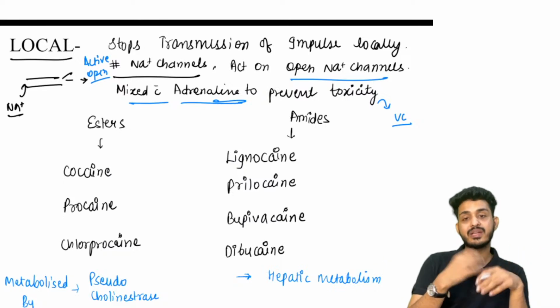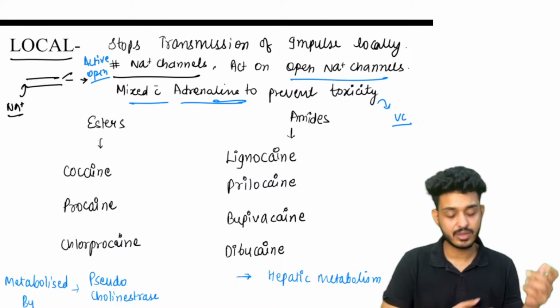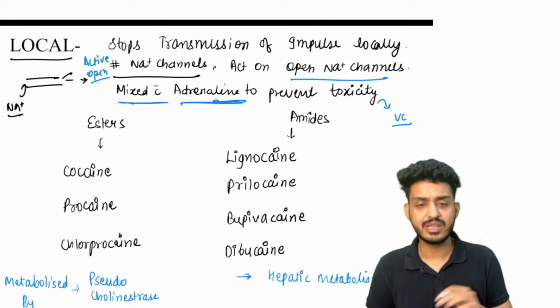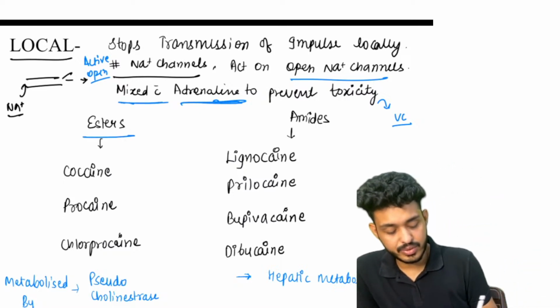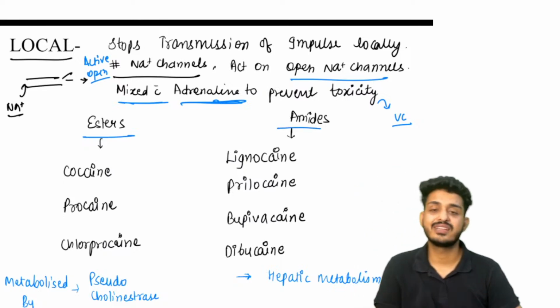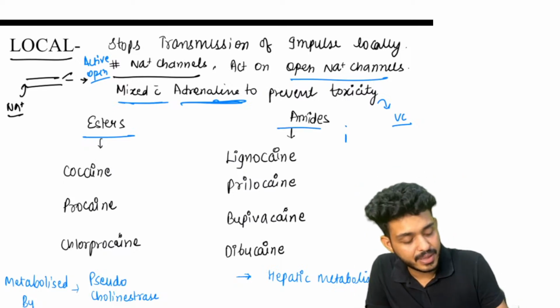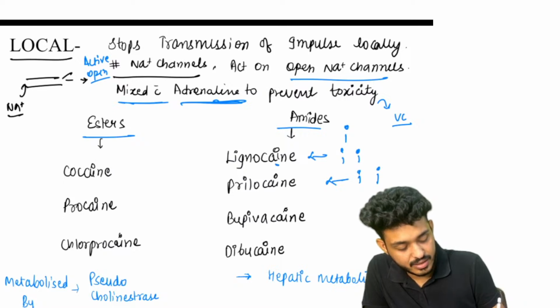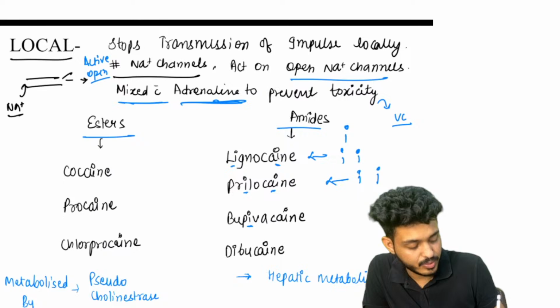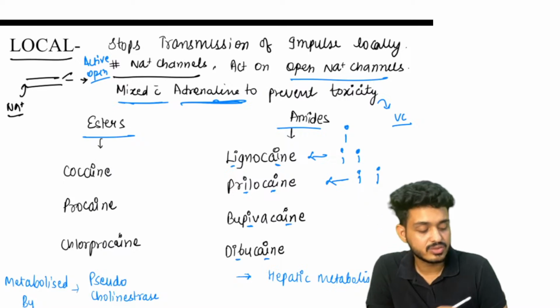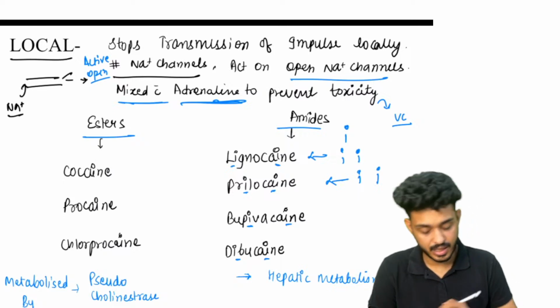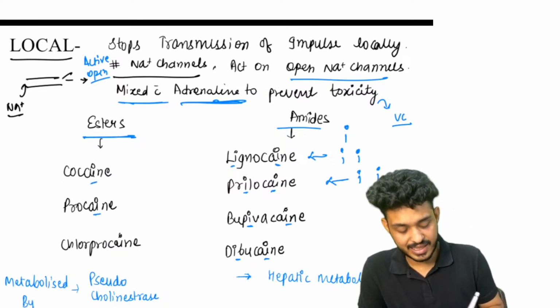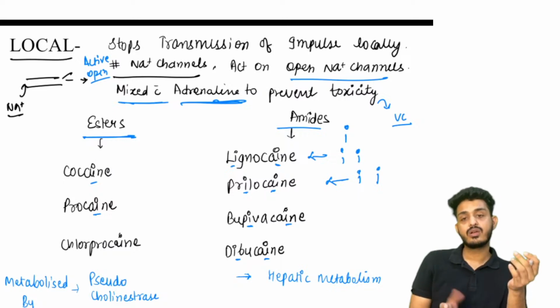So to prevent the mixing of the drug in the systemic circulation, we are mixing it with adrenaline. I have told you we have two classes: one is ester, another one is amide. Just remember, in amides we have double I. So we have lignocaine, prilocaine, bupivacaine, dibucaine. All amides have double I. Esters have single I. They are cocaine, procaine, chlorprocaine.